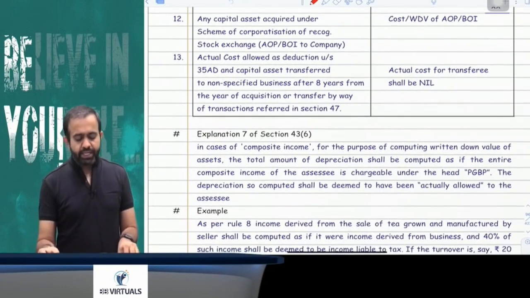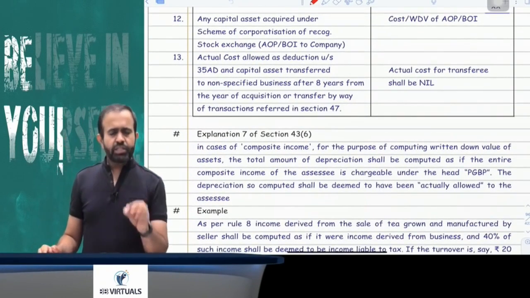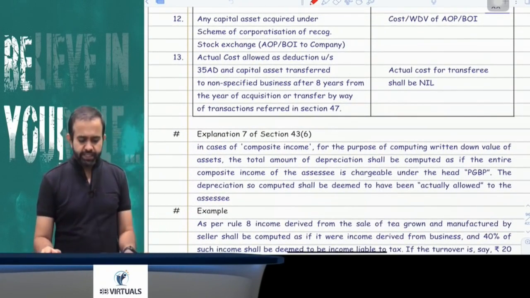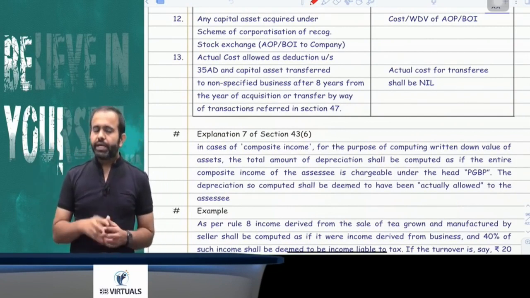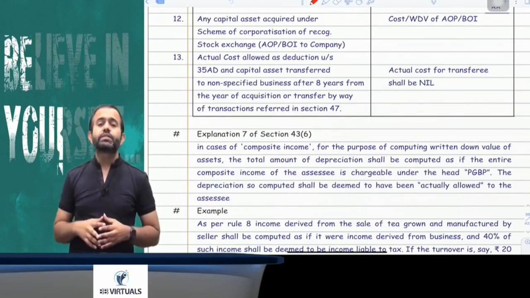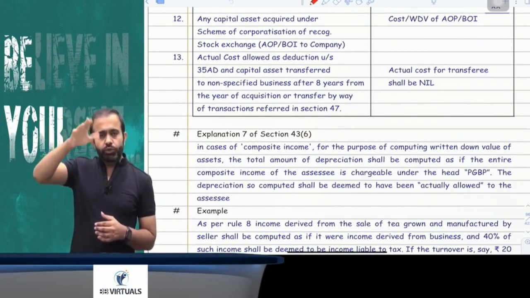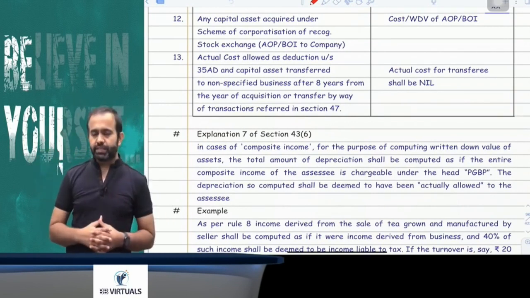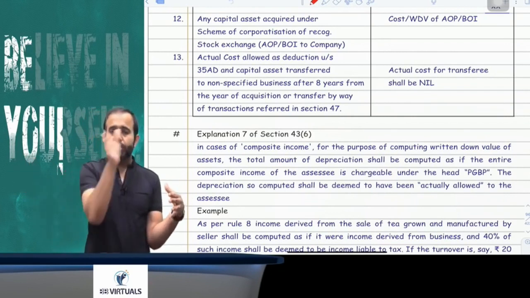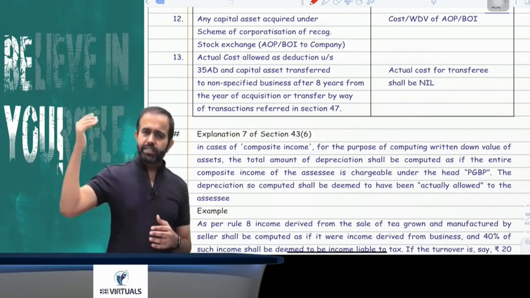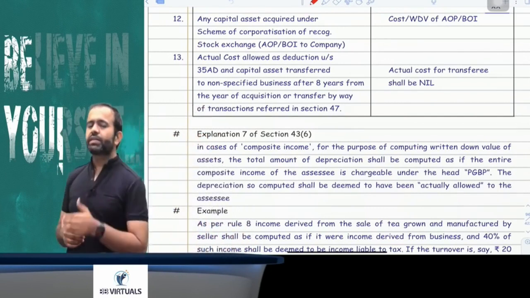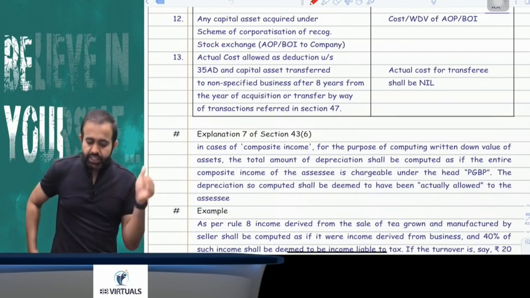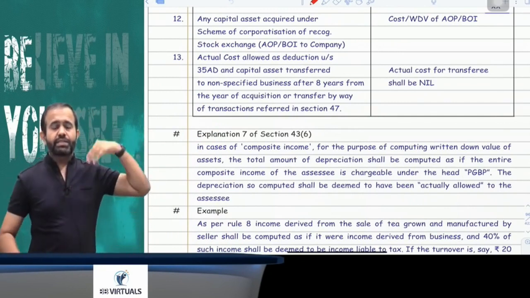Now try to understand explanation number 13. Explanation number 13 is saying that suppose any asset on which 100% deduction under section 35AD for a specified business is already claimed, like you were using that asset for the specified business and now you are transferring that asset to a non-specified business, or suppose you receive that asset in a transaction not treated as a transfer under section 47.